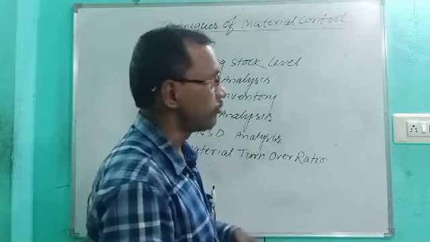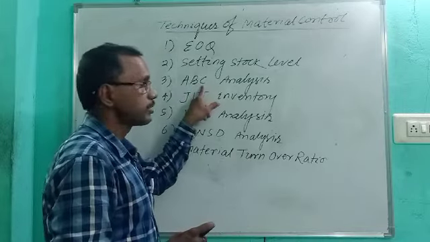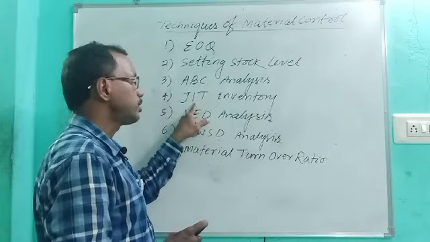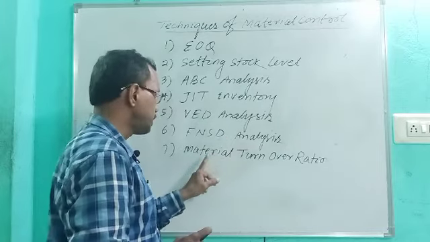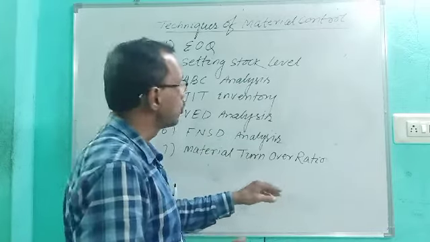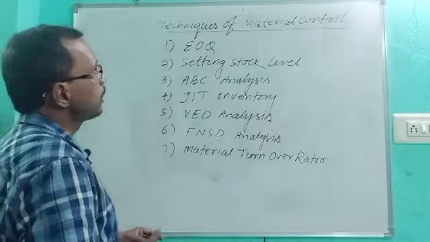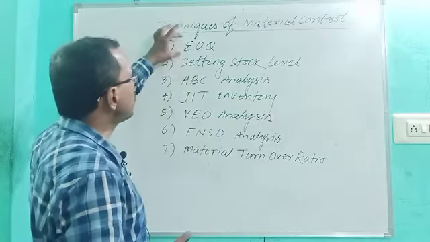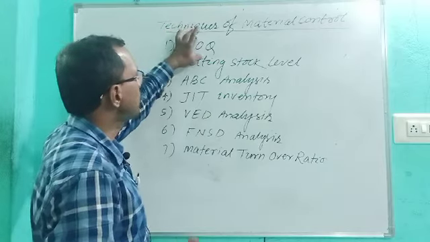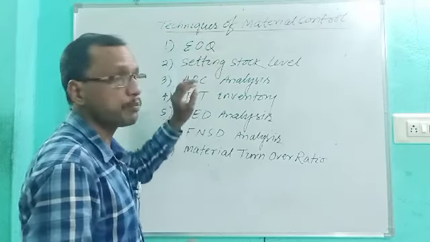I will analyze later. ABC analysis is a technique. JIT inventory, VED analysis, FNSD analysis, material turnover ratio. These are the different techniques to be followed depending upon the requirement, and EOQ is the best method of material control regarding the purchase of material.